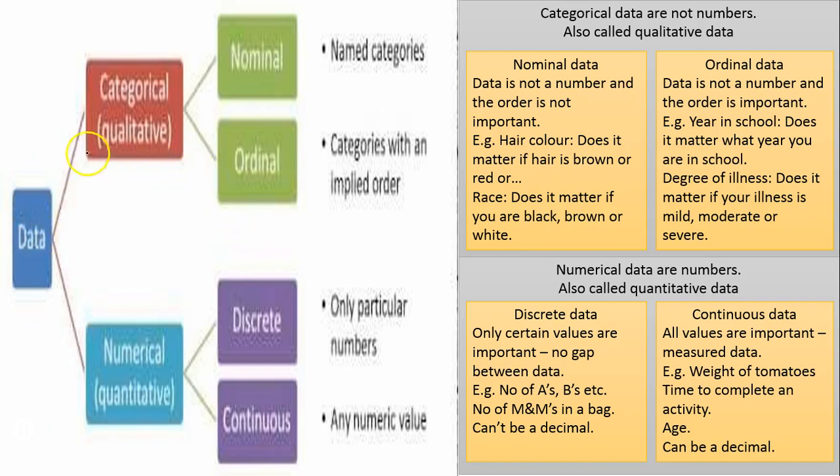So here we have data, which can be broken down into different categorizations. We do this in life all the time for everything. We need to try and make sense of the world. We need a way of describing the world. So categorical data, which I often personally call qualitative, and quantitative. Qualitative data does not really have a number associated with it, whereas quantitative does. In a lot of books that's called categorical or numerical. Some people use one, some use the other, so you need to know both. Categorical can be broken into nominal or ordinal, and numerical can be broken down into discrete or continuous.